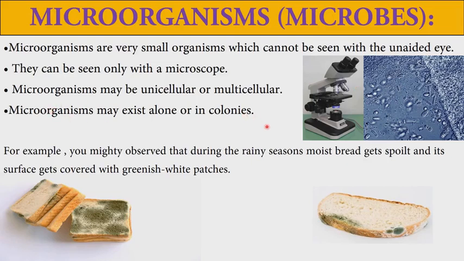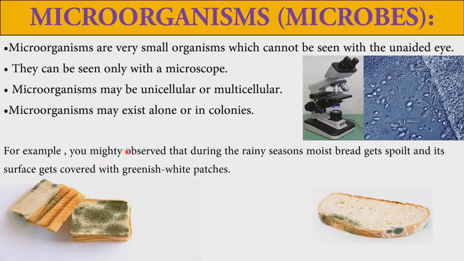Microorganisms can be unicellular, also they can be multicellular. Now what is unicellular? Unicellular refers to single cell organisms, and multicellular refers to organisms with more than one cell, that is multi-cell organisms. Microorganisms can exist alone, also they can live in groups, that means colonies.